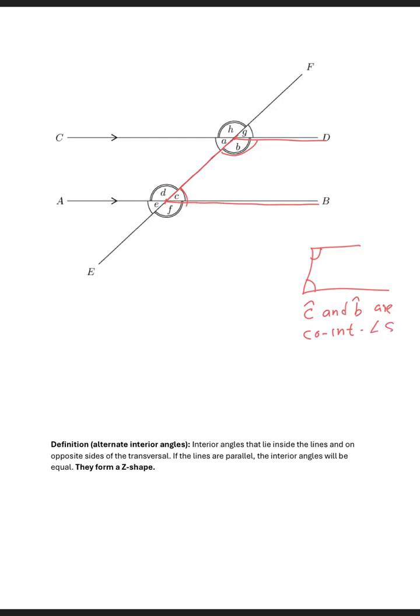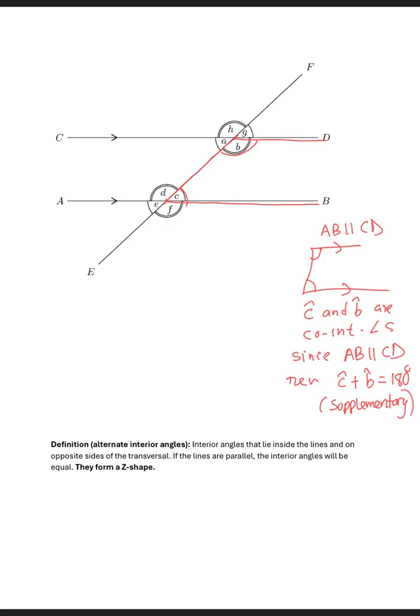And then we also know that AB is parallel to CD. So since AB is parallel to CD, then C plus B equals 180. They are supplementary whenever the lines are parallel.